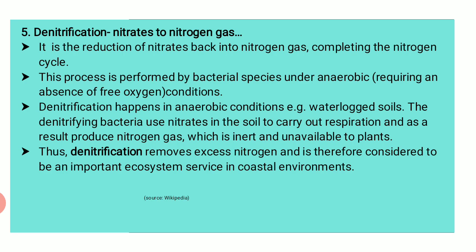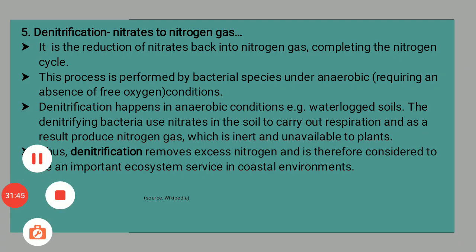I repeat, the 5 processes that we have seen are not perfect stages, one after the other, sequential. It is not necessary that it follows in this order, but these are all 5 different ways through which nitrogen is getting either from the atmosphere to the soil, or from the soil to the plants to living organisms in one or the other form, and that is why it is known as the nitrogen cycle.